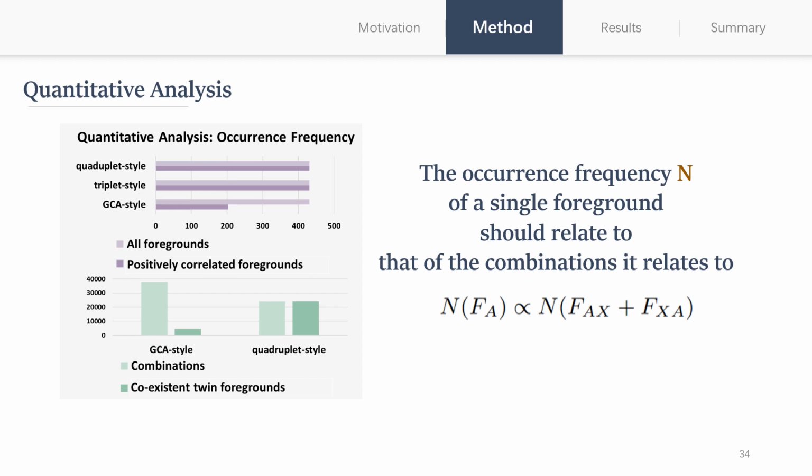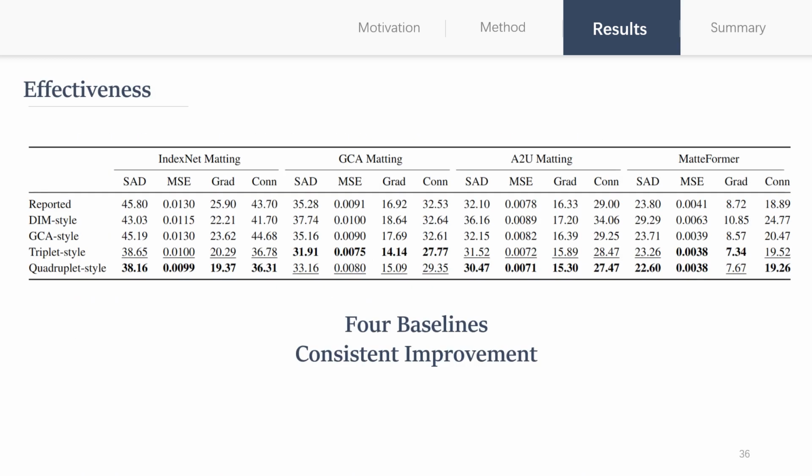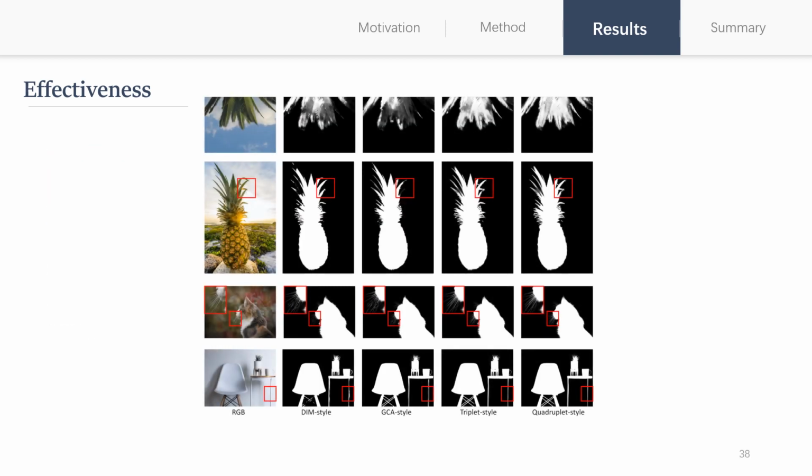We compare our composition style with the previous ones experimentally. To evaluate our composition styles, we conduct experiments on 4 baselines. The results on Composition-1K show the effectiveness of our composition styles. The visualizations show that our composition styles are good at solving complex patterns. Benefited from the built link, our composition styles generate more detailed results.